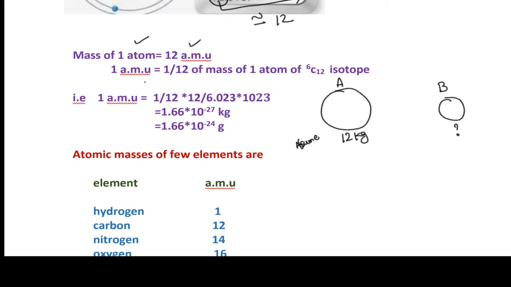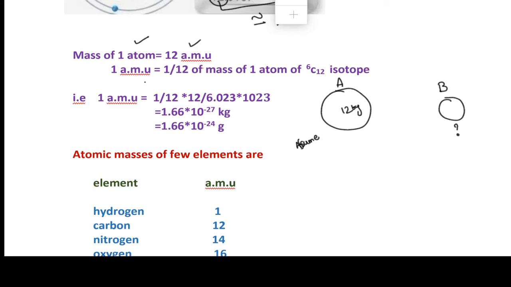Now by using the common balance, we are going to find the weight of B. But if you observe here, B is less than A. So what happened?